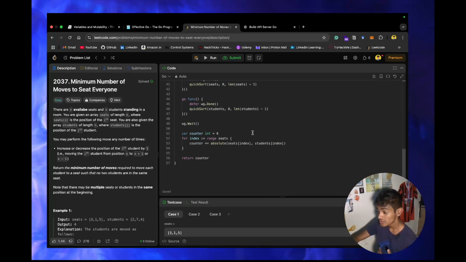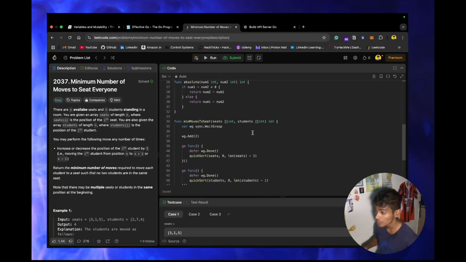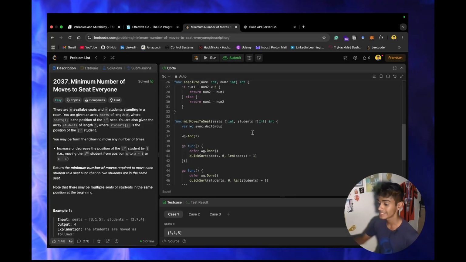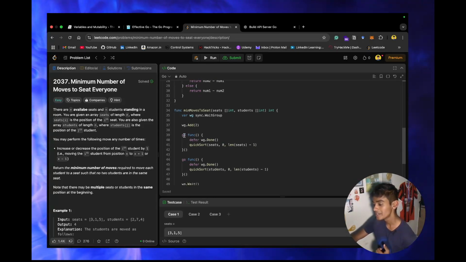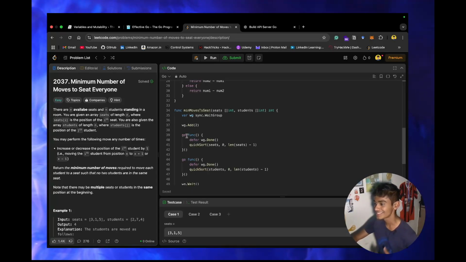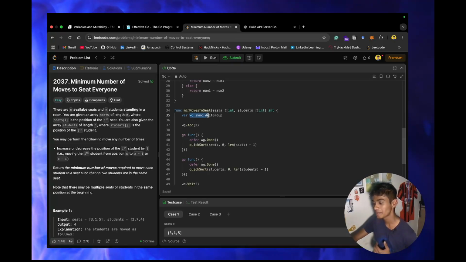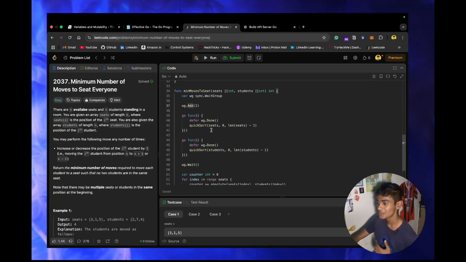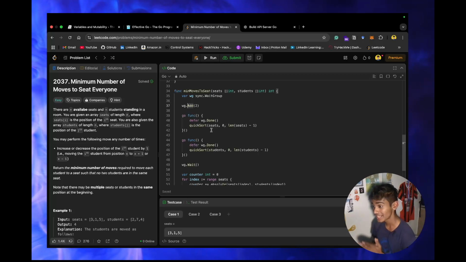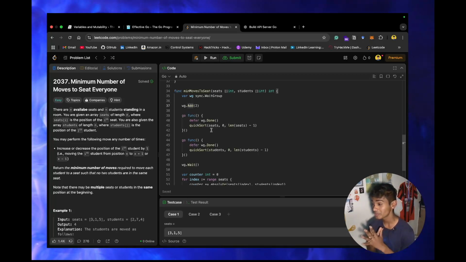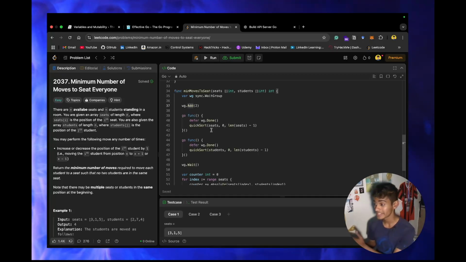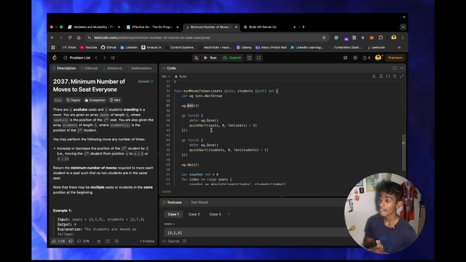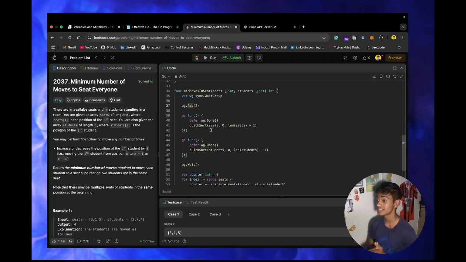As you can see in LeetCode, I don't know what happens in the backend or whether they use any kind of multi-threaded systems, but in this case I have used Go routines, which is one of the best things about Go. This has the wait group, and I have added those things in the wait group and then started the Go routines, just to understand how the question is working. I know this is not the most optimized approach to solving this question, but the goal was to first understand the question and to understand the language itself more than the algorithm.